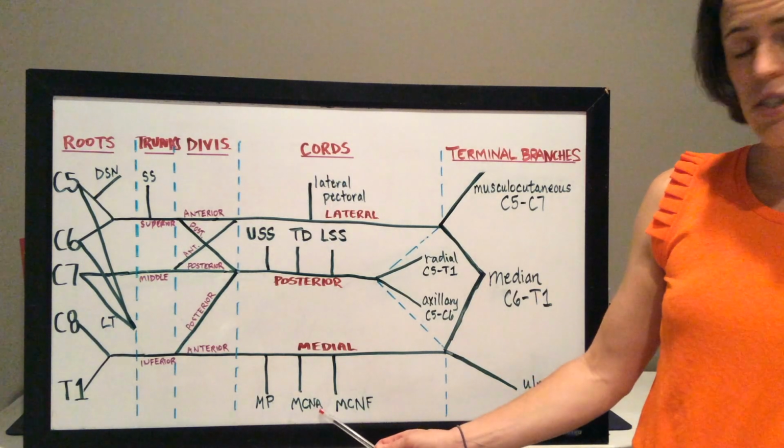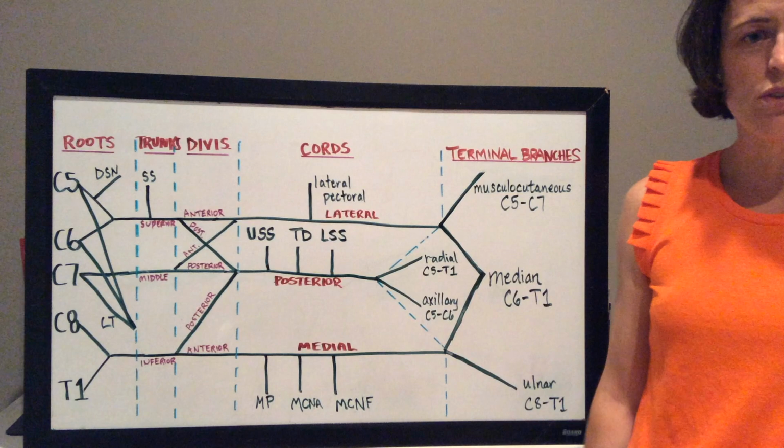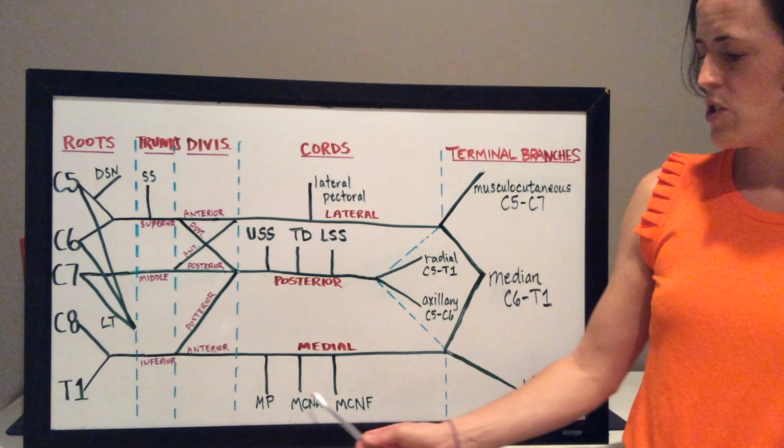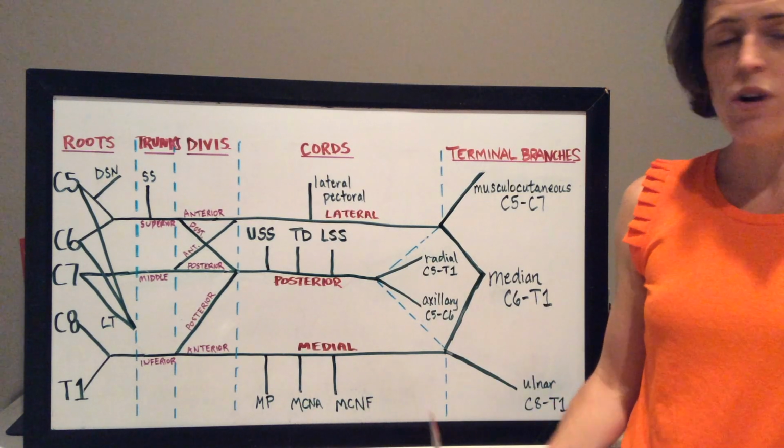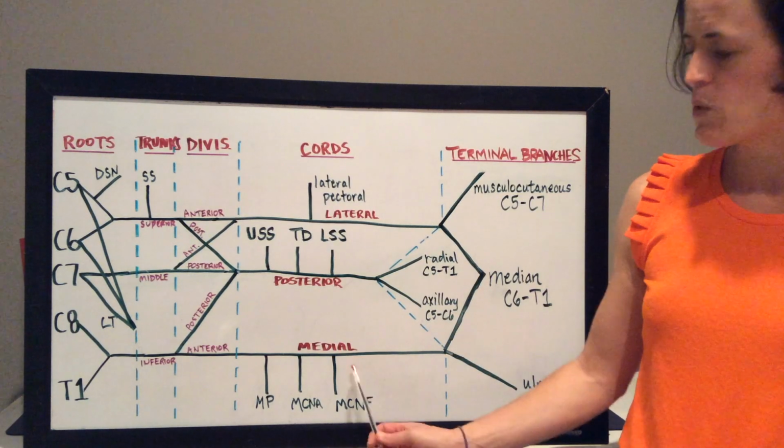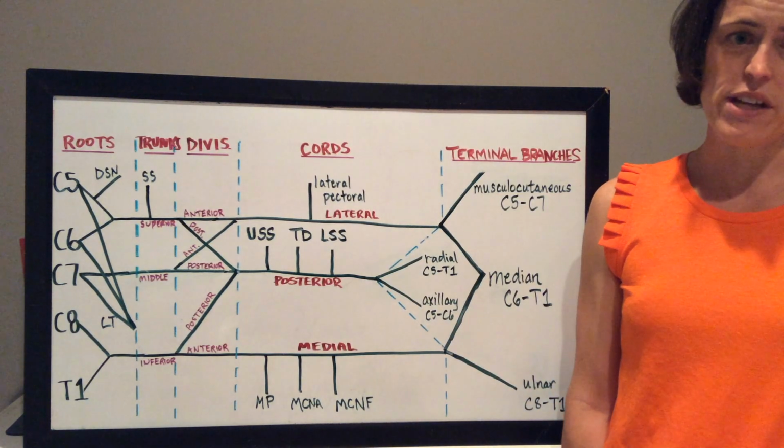The medial cutaneous nerve of the arm and the medial cutaneous nerve of the forearm provide sensory innervation to the medial aspect of the arm and forearm respectively. Injury to these nerves would result in altered sensation in those areas.